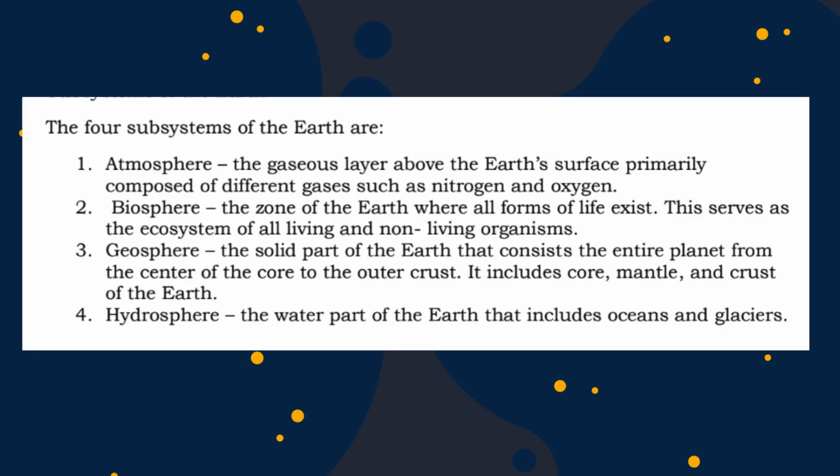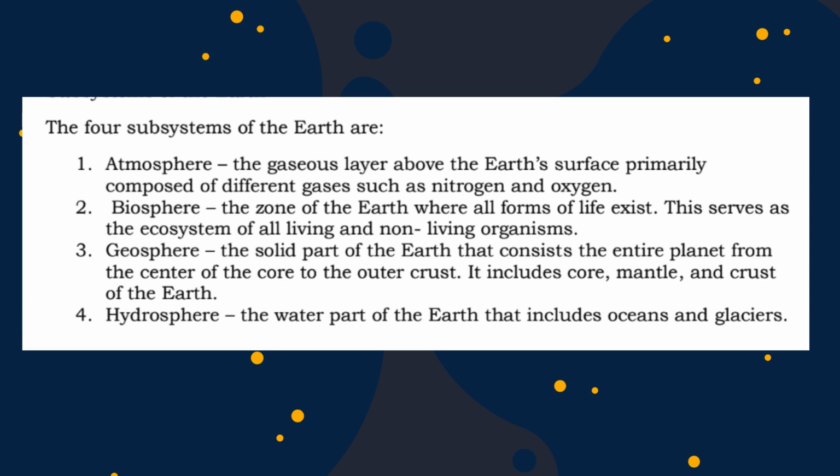The four subsystems of the Earth are the atmosphere, which is the gaseous layer of the Earth's surface, primarily composed of different gases such as nitrogen and oxygen. Biosphere, the zone of the Earth where all forms of life exist. This serves as the ecosystem of all living and non-living organisms.